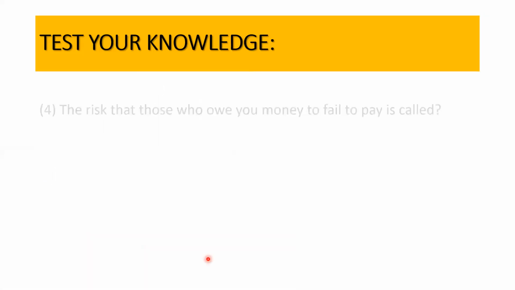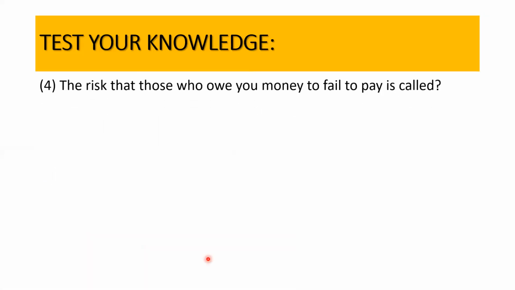Few more questions for you. Now these are questions pertaining to the different types of business risk that you have studied. I hope you are able to answer them. The risk that those who owe you money fail to pay is called. Which is this risk which is associated with the failure of receiving the money? So it is the credit risk.